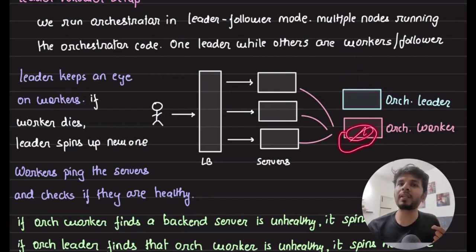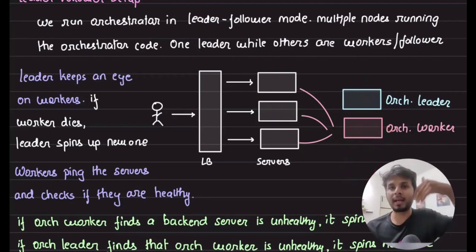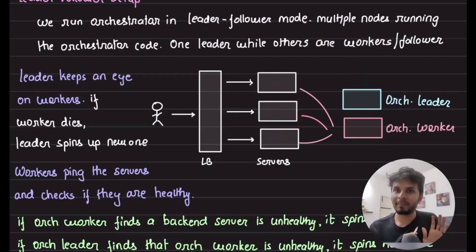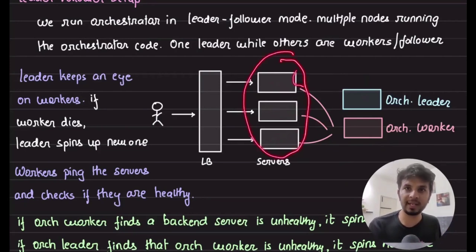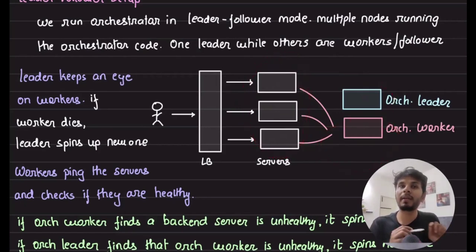In case one of the workers goes down, leader spins up a new worker and makes it do the work that an orchestrator worker is supposed to do, which is keeping an eye on this thing, right? So this is how you are ensuring if this goes down, it's taken care of. If one of the orchestrator workers goes down, orchestrator leader takes care of it. But now what happens when leader goes down?